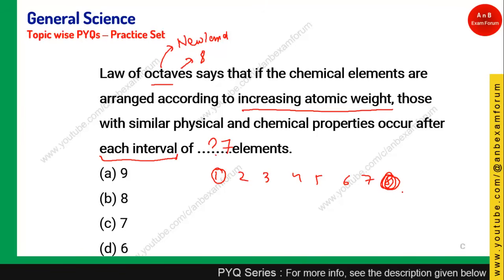Okay, he has not asked after how many elements it will be repeated. In fact, he has clearly mentioned the interval terminology. Interval means the difference between those two numbers. Okay, and the answer for this question would be C.